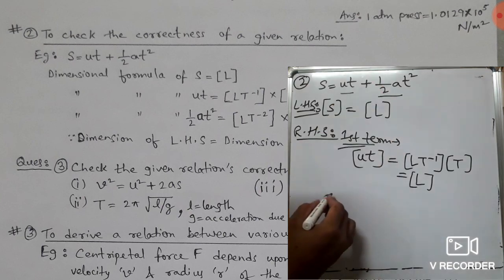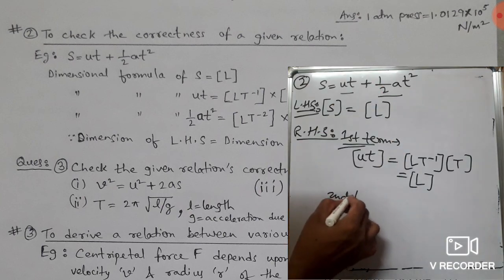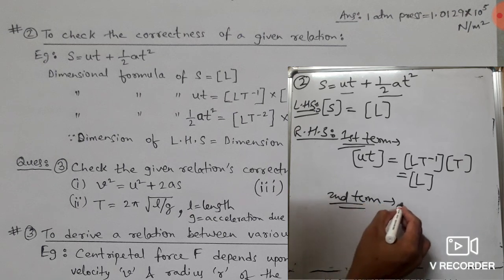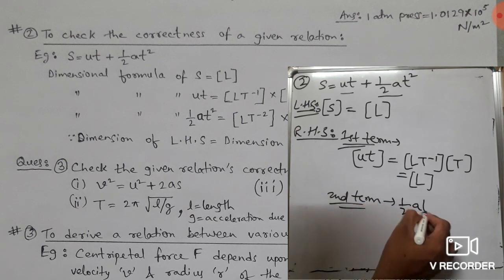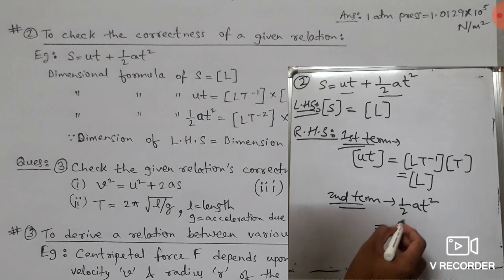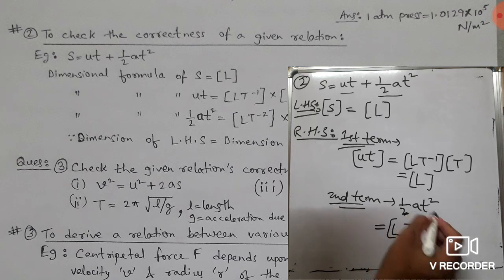Now second term, half a t square. Now we know that any number is dimensionless, it has no dimension, and this a is acceleration, LT to the power minus 2, this we have already calculated, and t is time, it is t square.